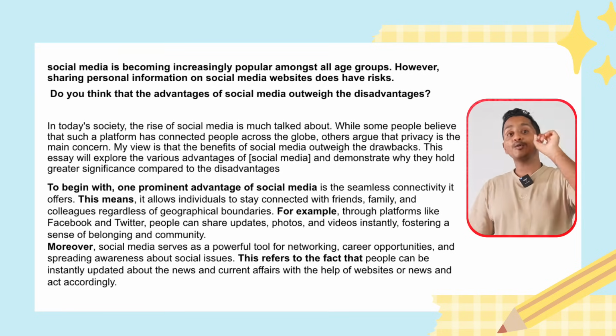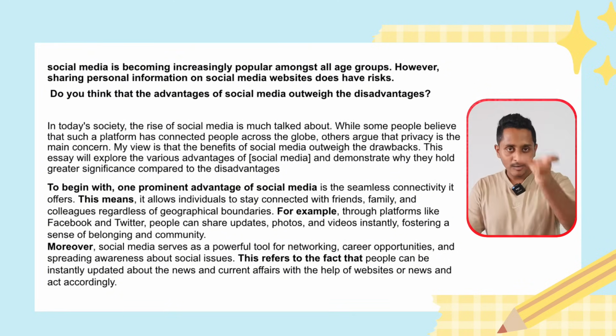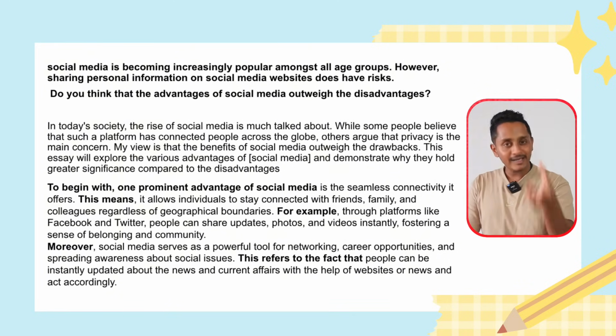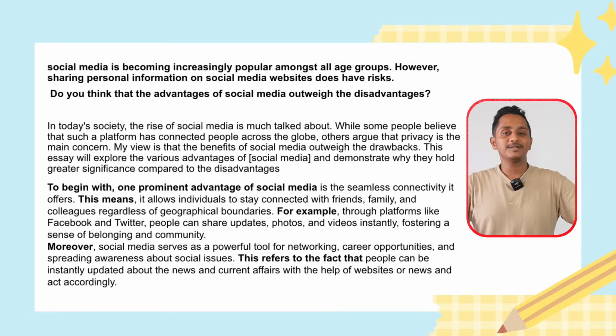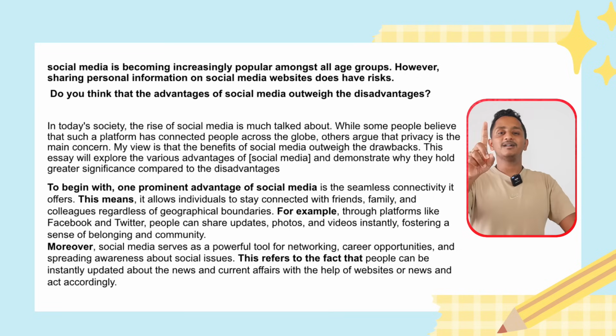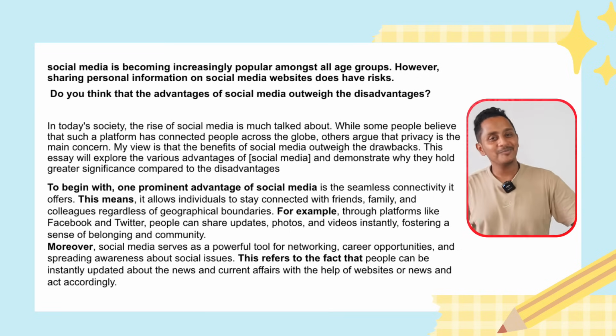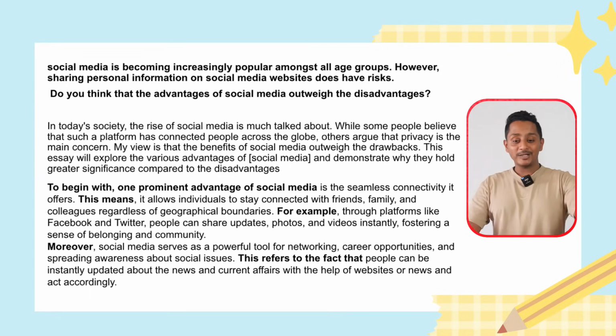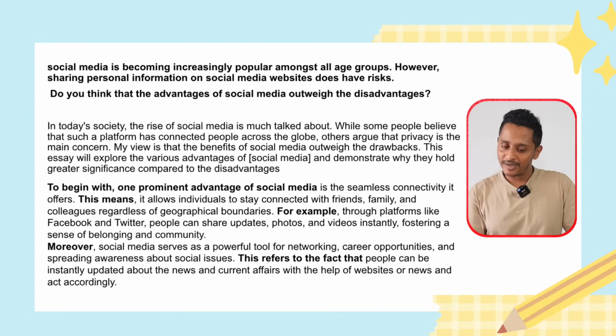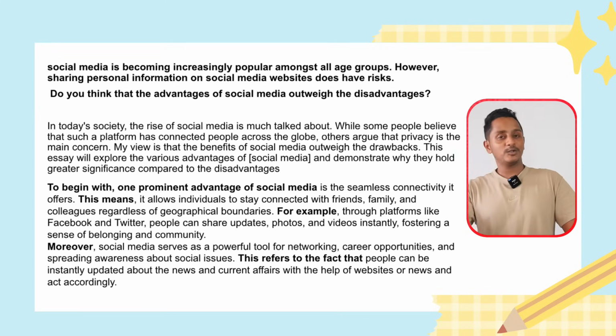Second paragraph, where we talk about advantages. To begin with, one prominent advantage of social media, I need that sentence, is the seamless connectivity it offers. We wrote the main idea. Continue talking about it. Supporting idea: this means it allows individuals to stay connected with friends, family and colleagues regardless of geographical boundaries.